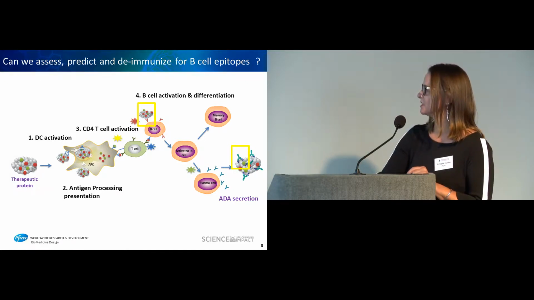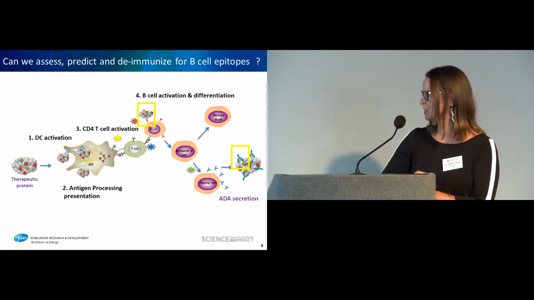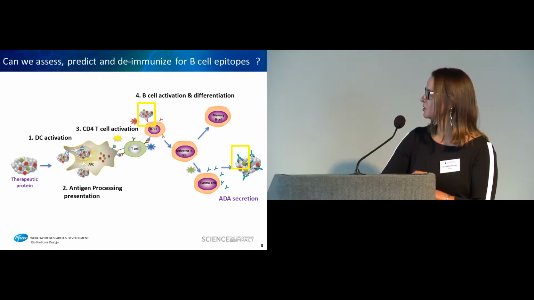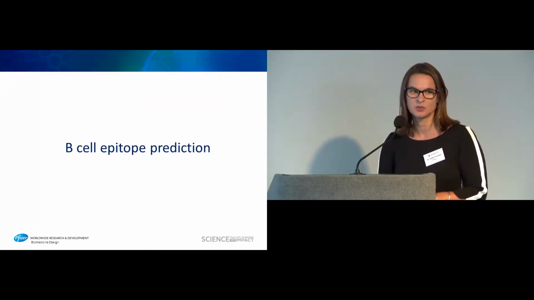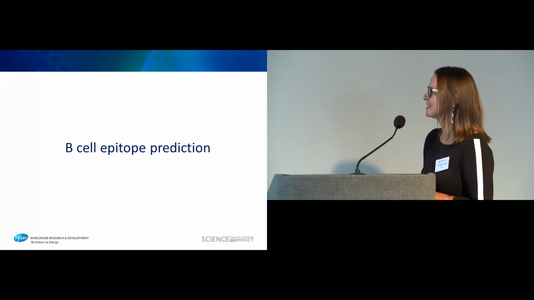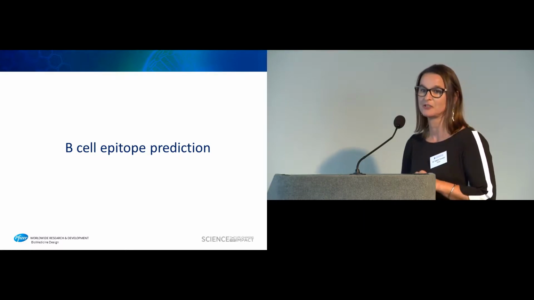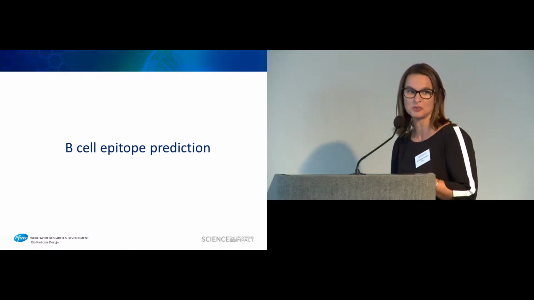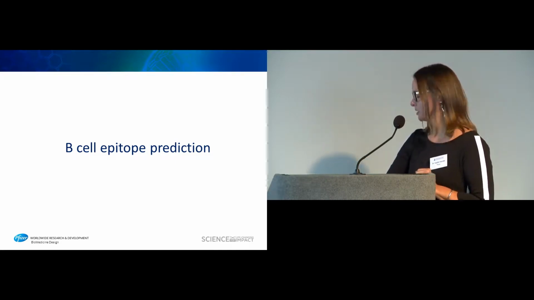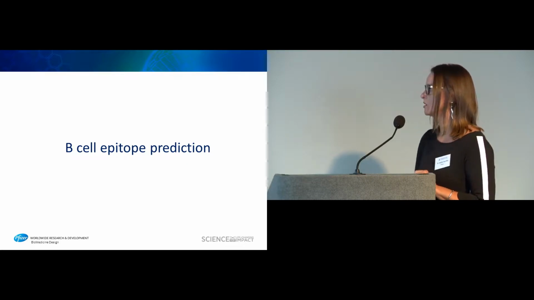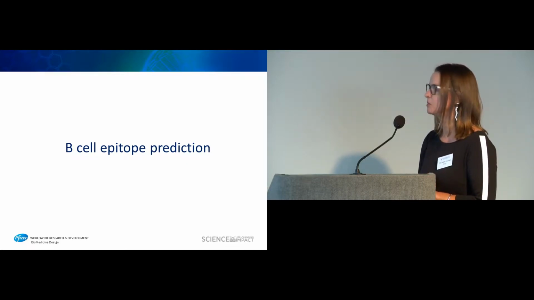So within these different steps that we are trying to assess in terms of risk for ADA development, I decided to focus on the right part of this diagram, so on the B-cell activation and differentiation. So I'm going to be tiptoeing here, and I thought that I would take advantage of the fact that we have a very interactive meeting and lots of experts in the room, so we can throw ideas and discuss. So can we assess, predict, and maybe modify B-cell epitopes?